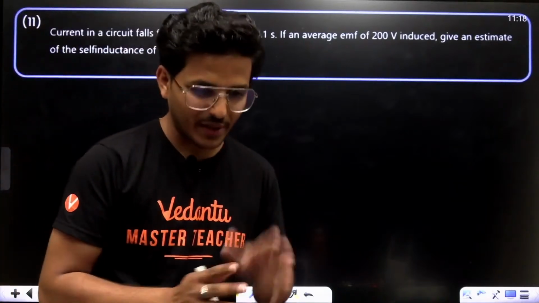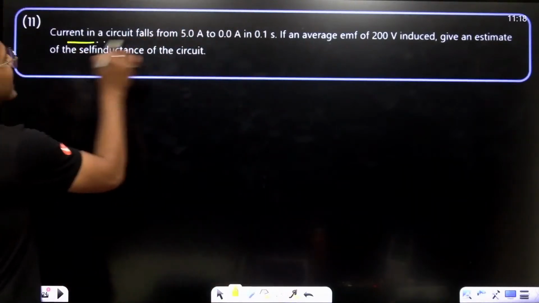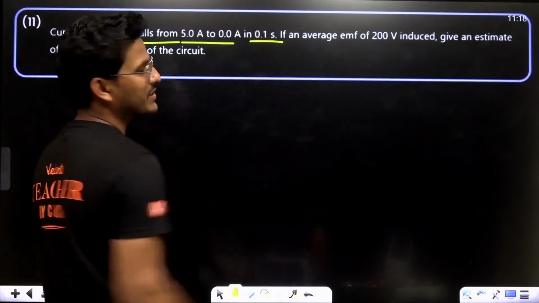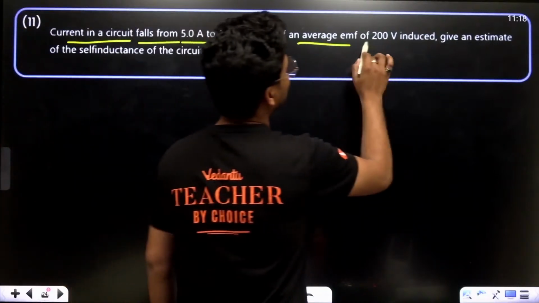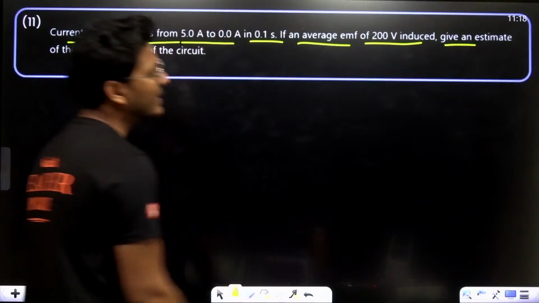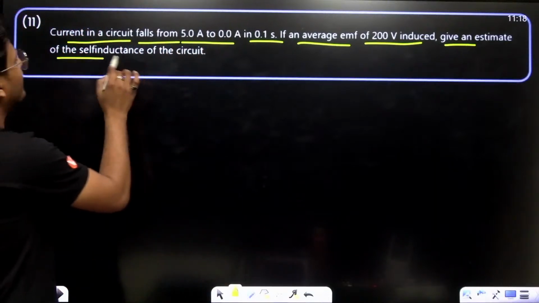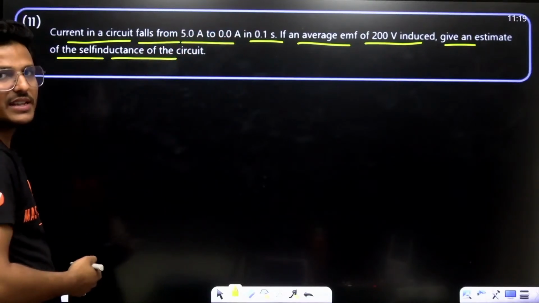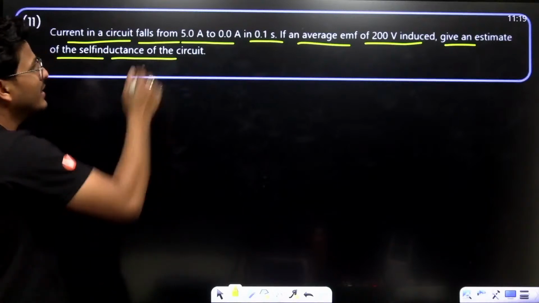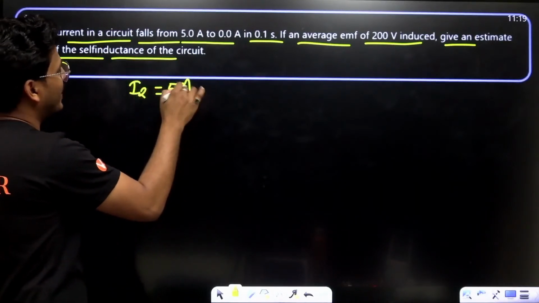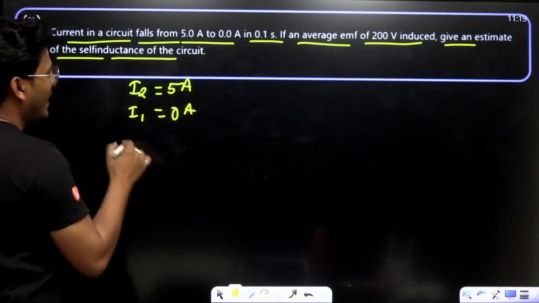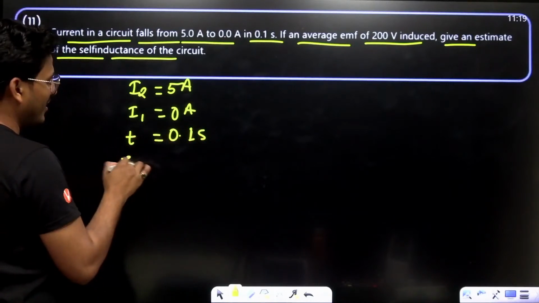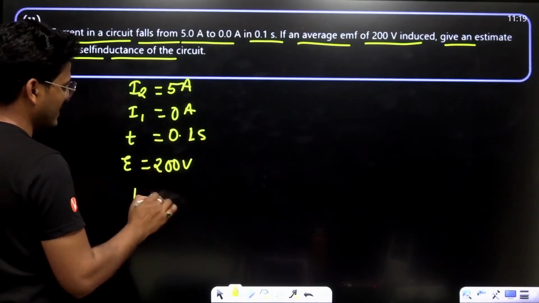This is also a numerical type question. Current in a circuit falls from 5 ampere to 0 in 0.1 second. If the average EMF induced is 200 volt, give an estimate of the self-inductance. See, this is the change di upon dt. I2 is basically 5 ampere, I1 is 0 ampere, and the time taken for this to happen is 0.1 second. EMF is equal to 200 volt. Just asking about L.